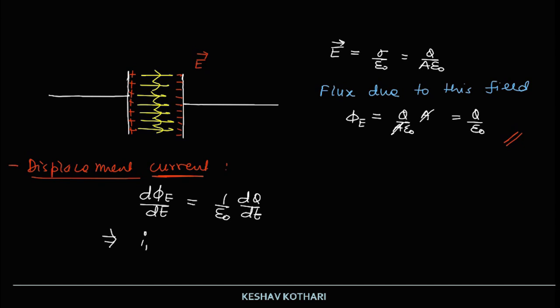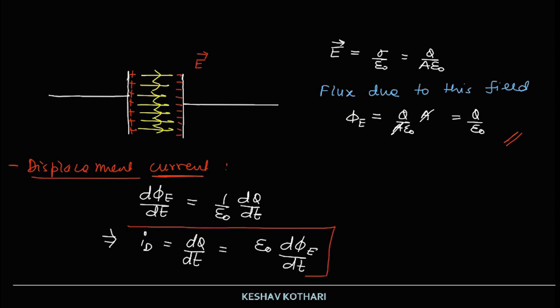So the displacement current ID is written as this value of dq by dt, and it is written as epsilon naught of d phi e by dt. So this is the expression for the displacement current ID. dq by dt is the rate at which the charge is carried to the positive plate through the connecting wire, and we say that ID is equal to IC.